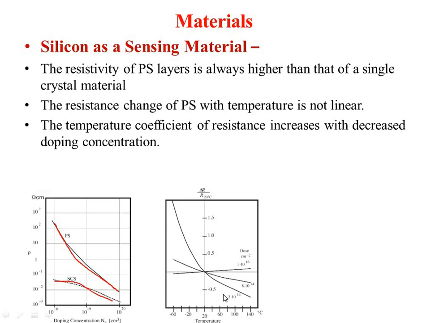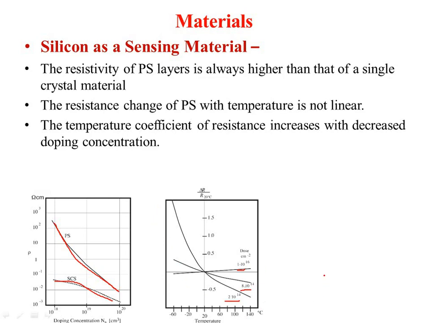Here the doping concentration is 2 into 10 raised to 14, here it is 8 into 10 raised to 14, and here it is 1 into 10 raised to 16. So you can see that the characteristics are changing.